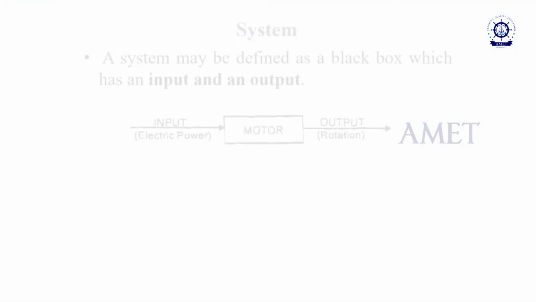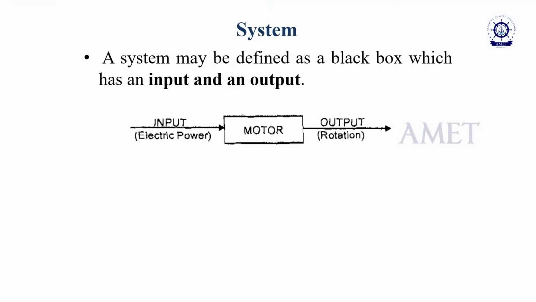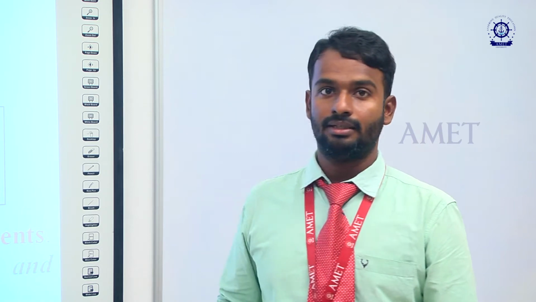You can consider, in a domestic application, the fan. A fan is an electrical device; we give the input as electrical current, and we get the output as mechanical rotation. Likewise, consider a motor: the input is electrical power and the output is rotation. We can consider this as a black box, to which we give the input, it is processed, and it gives the output. Likewise it is seen in the system.